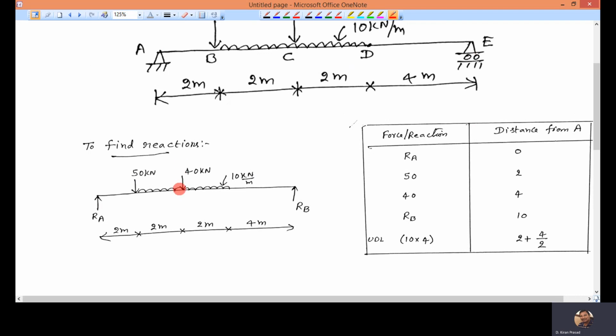So at exactly this point the UDL is acting. But I want the distance from A. This is 2 meters, and from A it is 4 meters. So it is 2 plus UDL length by 2: the UDL length is 4, half of that is 2. So from A, it is this distance.